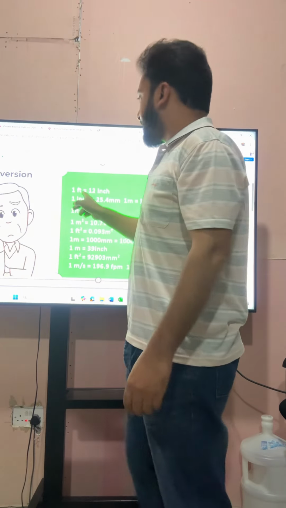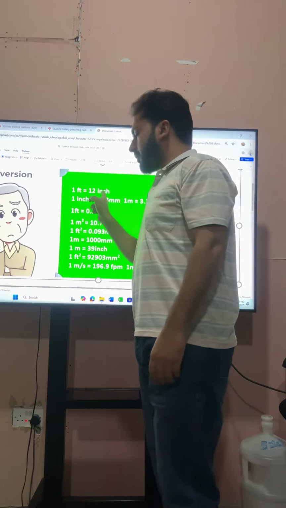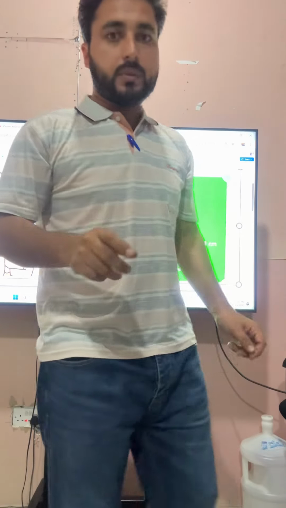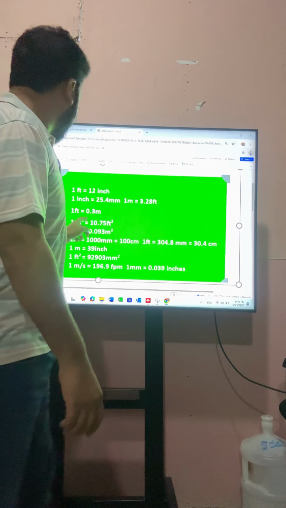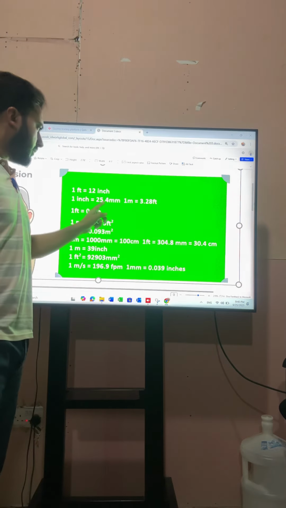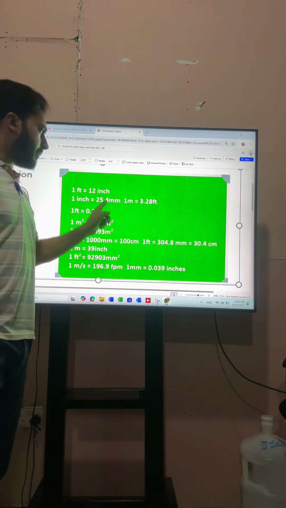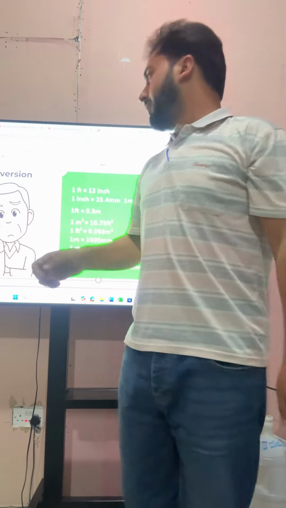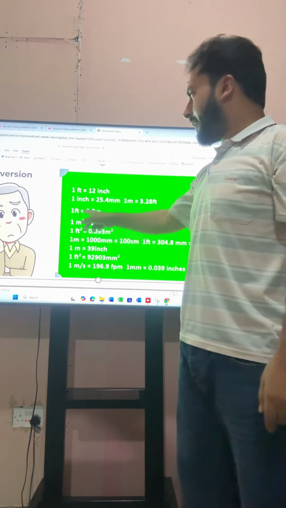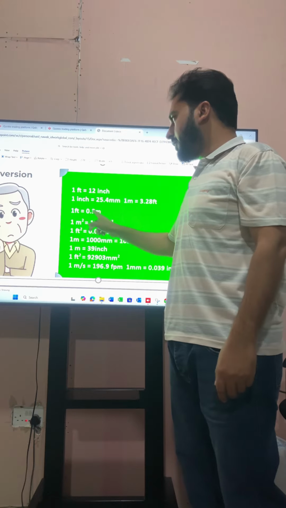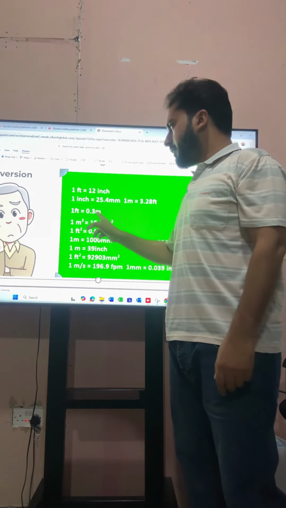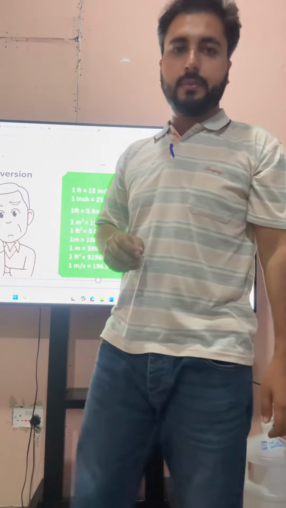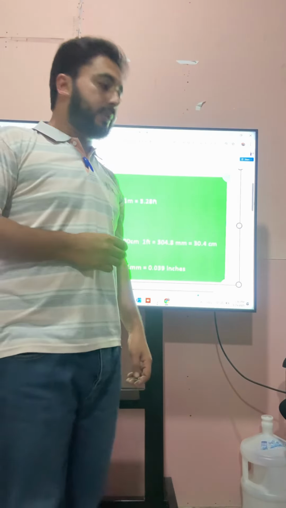So, 1 foot is equal to 12 inch. This is one thing. Then we have 1 inch is equal to 25.4 millimeter. This is another thing. Then we have 1 foot is equal to 0.3 meter. This is another important unit.